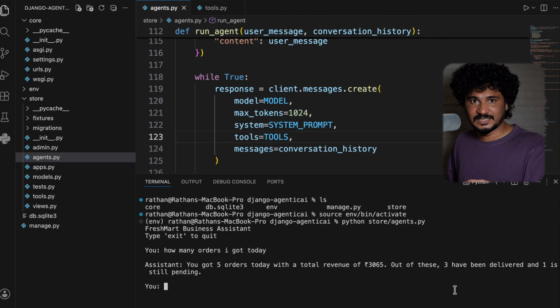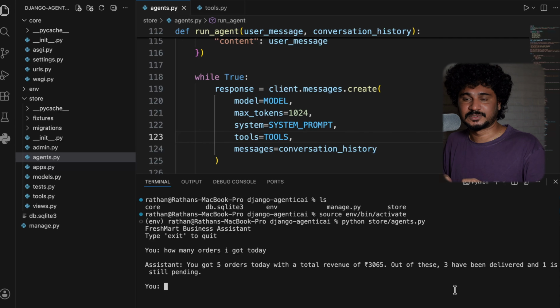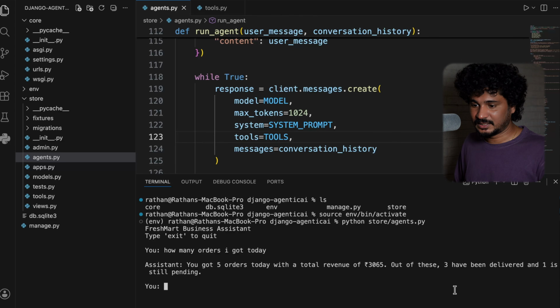You see, I'm showing this in a terminal, but in a real application, what happens? You integrate a chatbot or something. Or maybe it is also possible to directly connect it with the WhatsApp API. The business owner can just send a message in WhatsApp and he will get the response, because we can give our database access to the WhatsApp API, so they will get connected and they'll get the response there also. But the thing is, Django and AI agents are working together to do something that is very helpful for business owners.